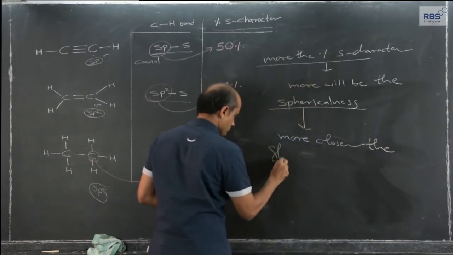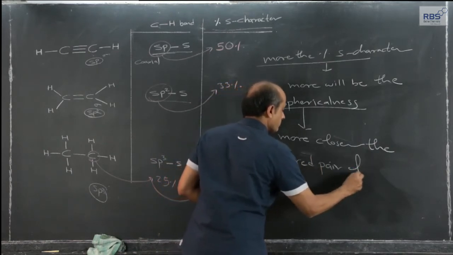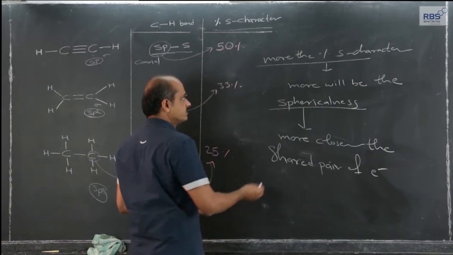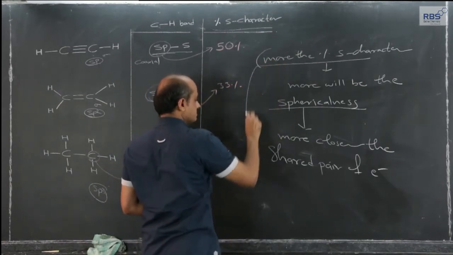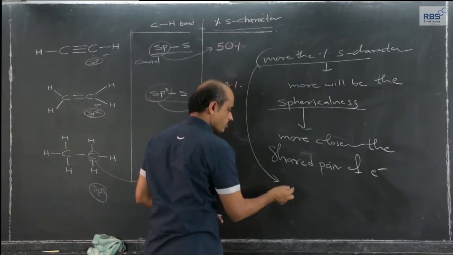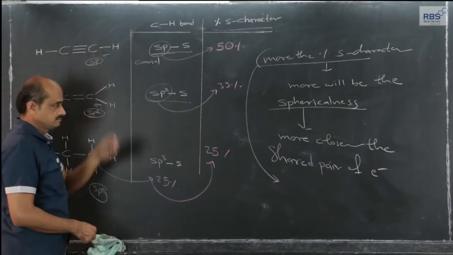The shared pair of electrons will be closer. More the percentage s character, more strongly the shared pair of electrons will be held.